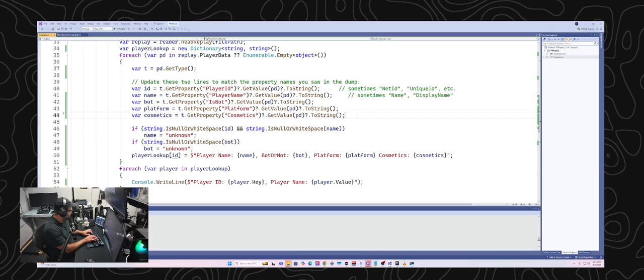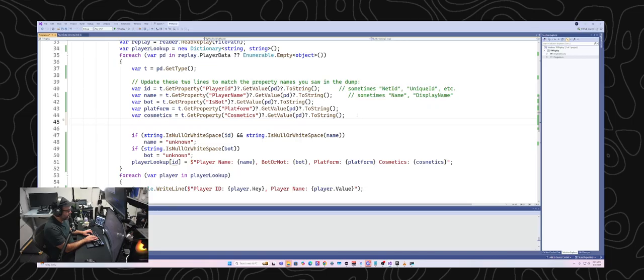Yeah, I can totally see how. Like I said, I don't know how the cosmetics are sent over the wire or over the network, so what we're seeing here may not be how it's sent. It may be an extracted version of much more compressed data.